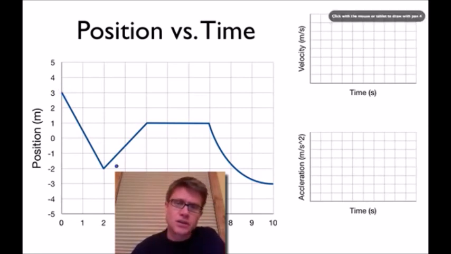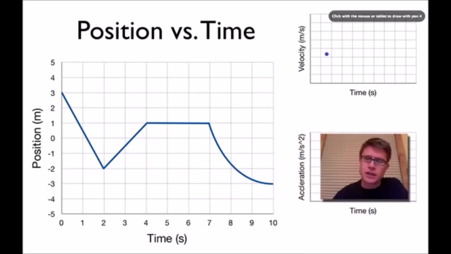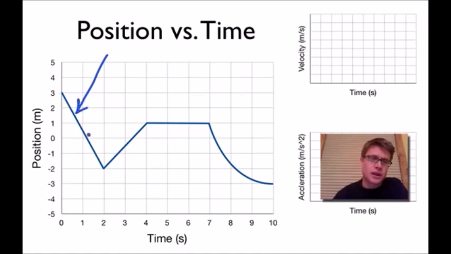a position versus time graph. In the first video, I showed you that the slope of the line is always going to tell you the velocity. And so if I say this is equal to 0 here in the middle, this would be a negative slope, and so that would be a negative velocity. So for time 0 to 2, we'd have a negative velocity here.